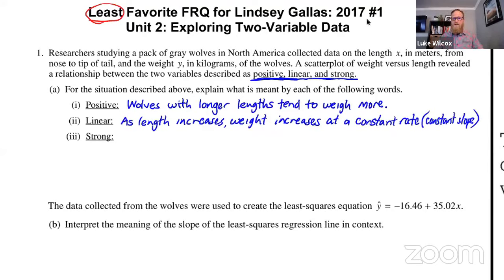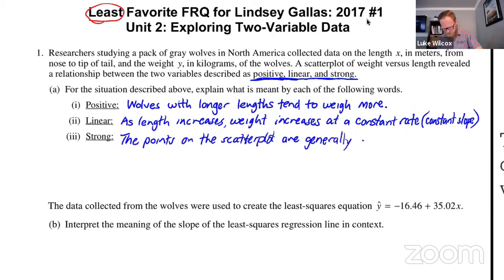And then finally, to describe the relationship as strong, well, the strength of the relationship depends on how close the points in the scatter plot are to the form that you've chosen. In this case, we chose linear as our form. And if it's strong, that means that those dots are all going to be fairly close to that line. So I'm going to say the points on the scatter plot are generally close to the line of best fit.